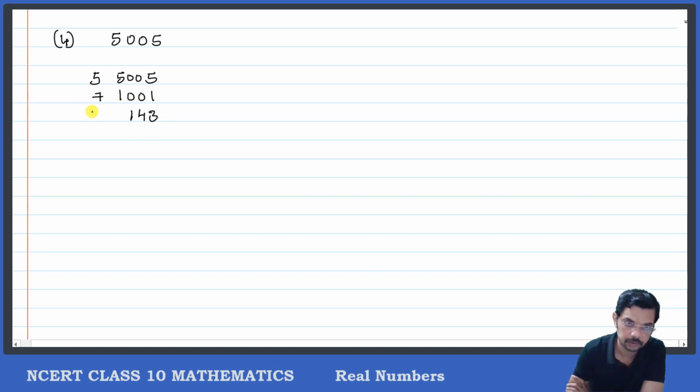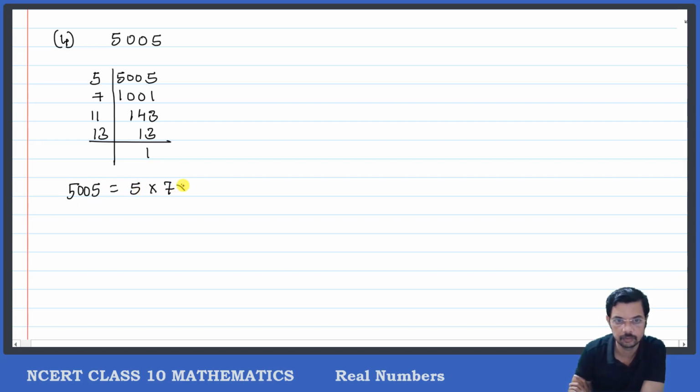So now 11 into something is equal to 143. 11 into 13 is 143. And 13 is a prime number, so 13 ones are 13. So I can write 5005 as 5 into 7 into 11 into 13. The order should be ascending: 5 into 7 into 11 into 13. Is that clear? I can write it once.